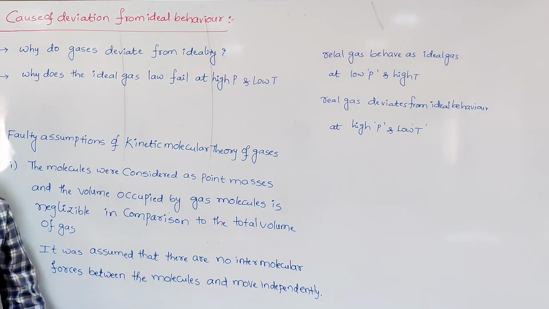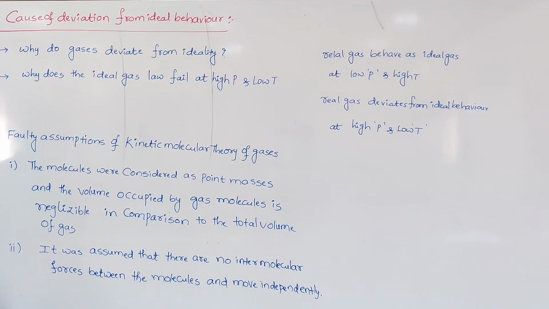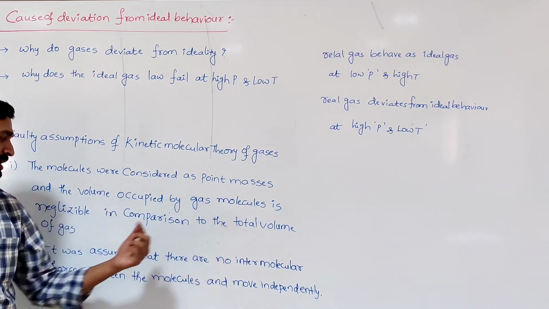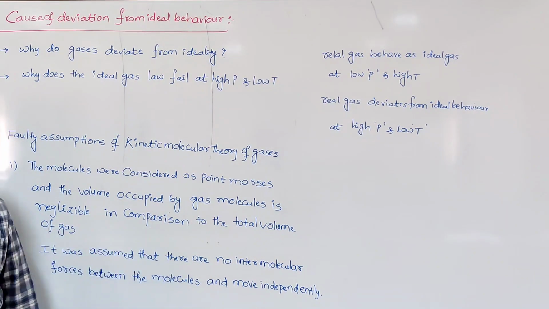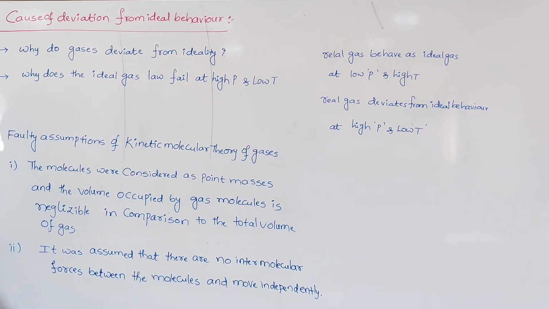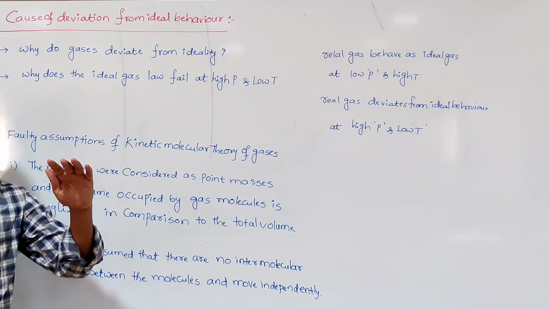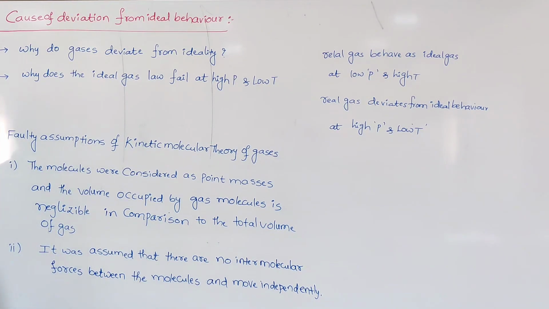two faulty assumptions in the kinetic molecular theory of gases. So what are the faulty assumptions of the kinetic molecular theory of gases? The volume occupied by gas molecules is negligible in comparison to the total volume of a gas. This is the first faulty assumption. And the second faulty assumption is that there are no intermolecular forces or attractions between the gas molecules. So these are the two wrong assumptions. That's why we need to correct those assumptions.